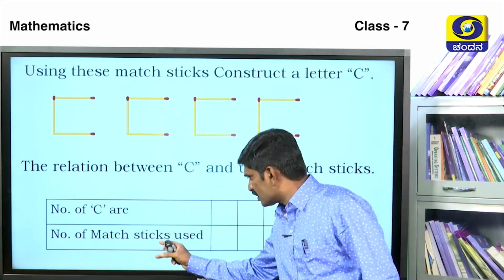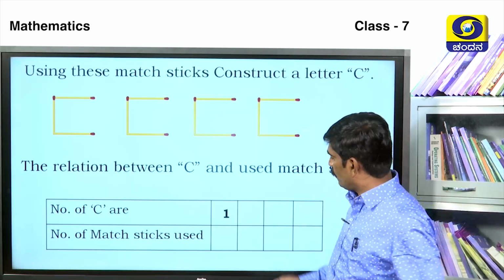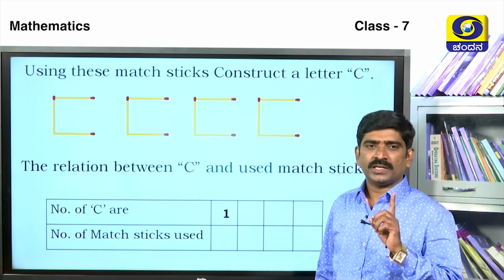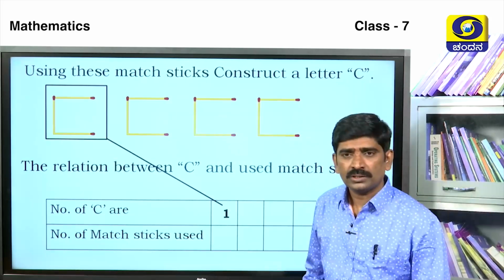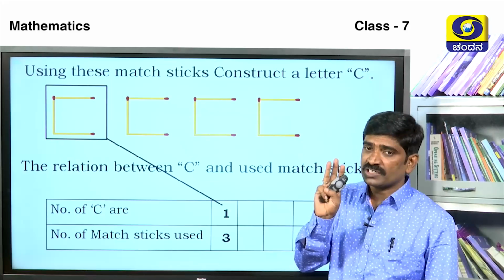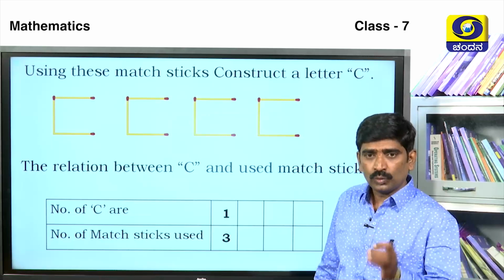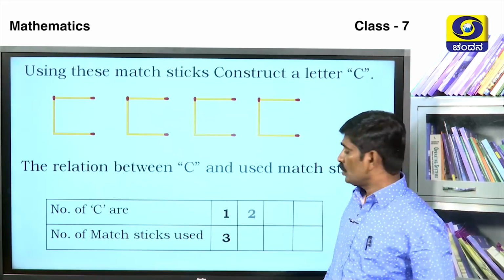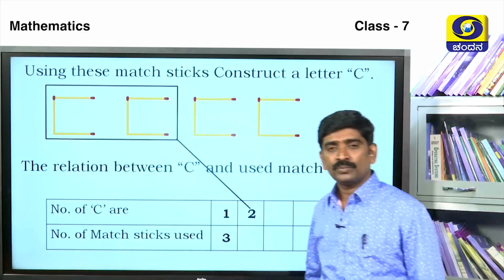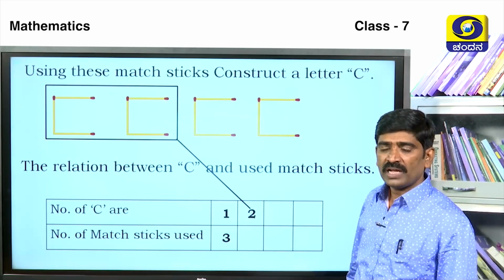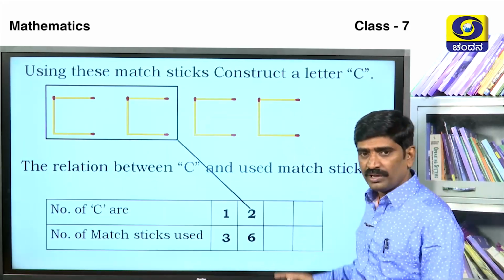Number of matchsticks used: if we take 1 C, how many matchsticks are used? Yes, 3 matchsticks. Next, if you take 2 C's, how many matchsticks are used? 3, 4, 5, 6. Very good.